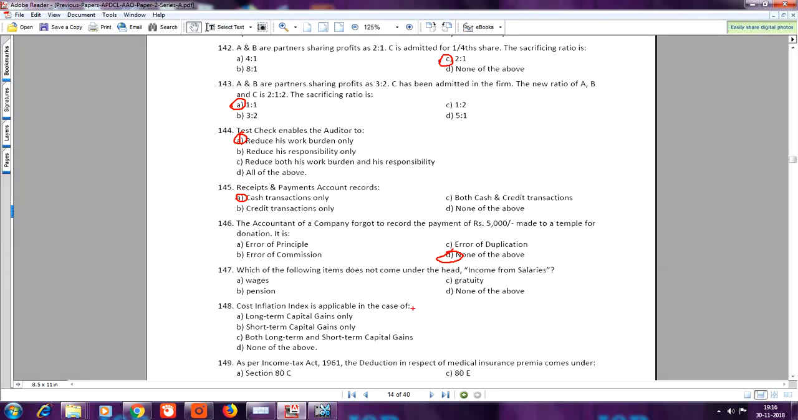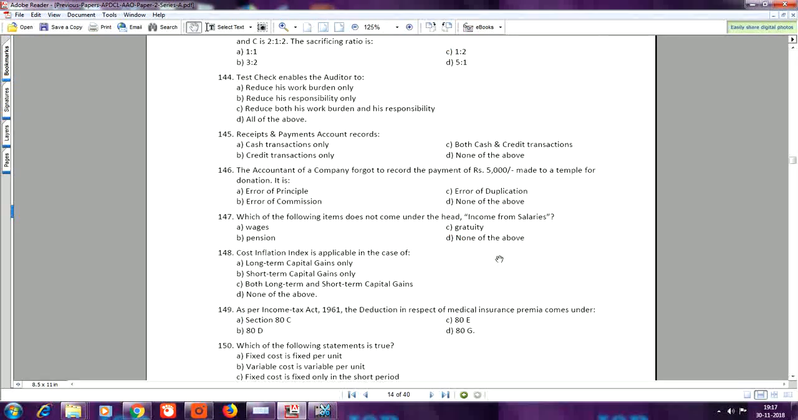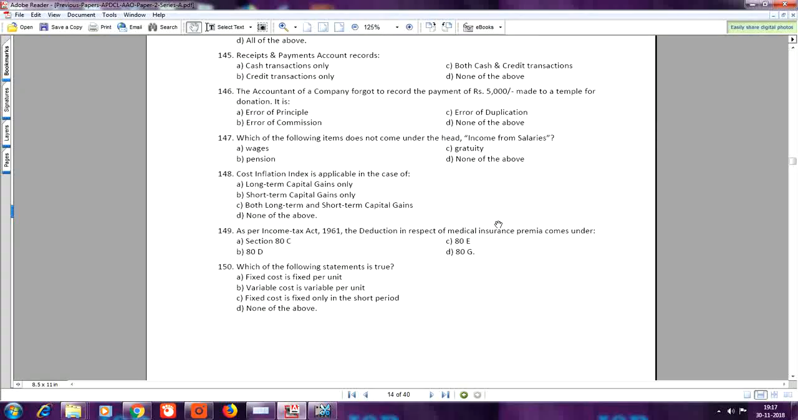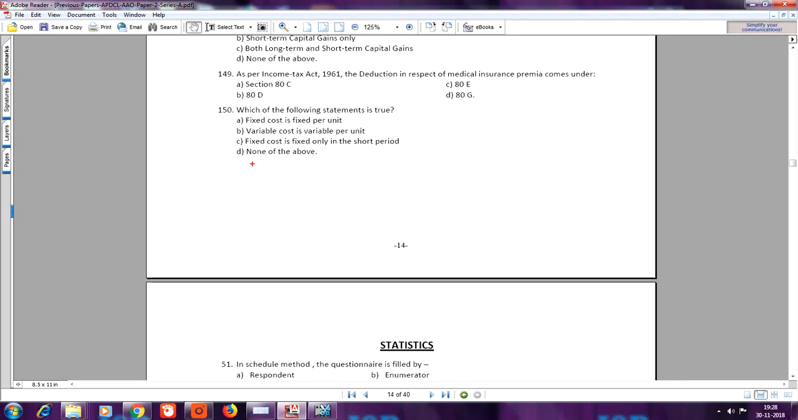Question number 148. Cost inflation index is applicable in the case of, your answer is A, long term capital gains only. Question number 149. As per Income Tax Act 1961, the deduction in respect of medical insurance premium comes under, your answer is B, 80D. Question number 150. Which of the following statements is true? Your answer is, a fixed cost is fixed only in the short period.